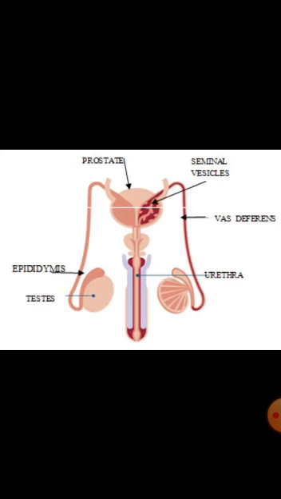Seminal vesicles and prostate glands add alkaline fluid to the sperms and form semen, whereas the prostate gland provides nutrition to the sperms.